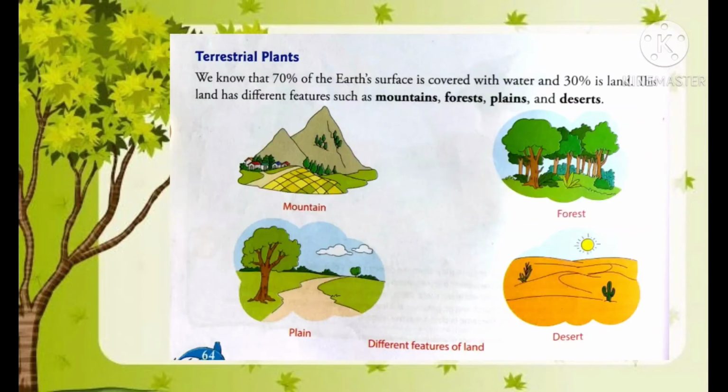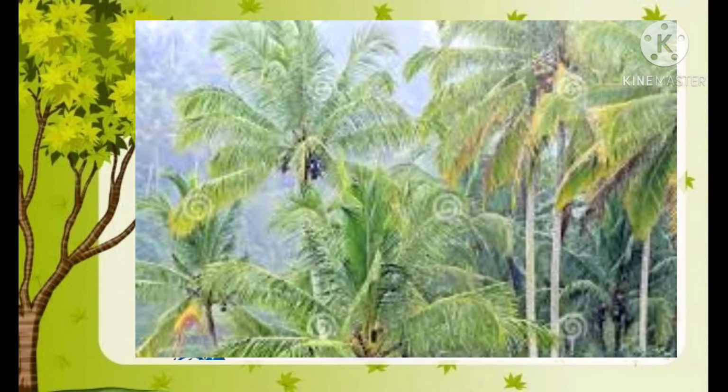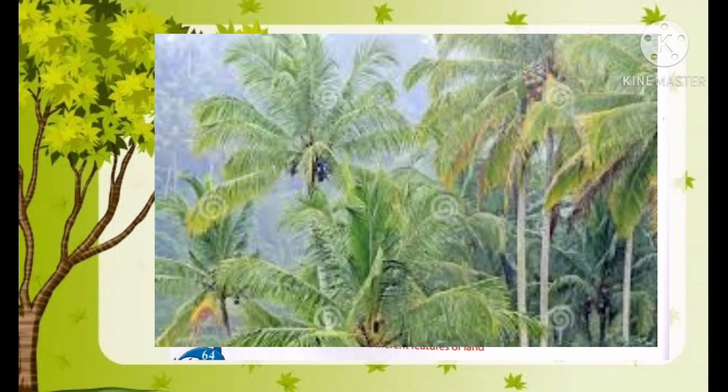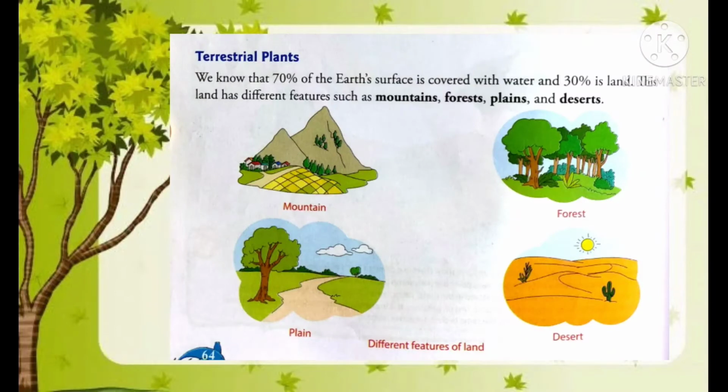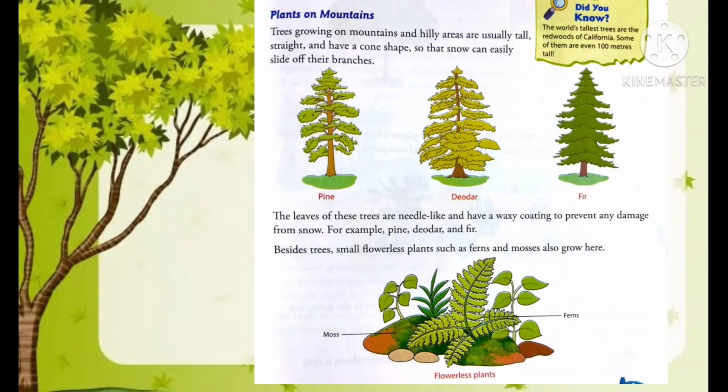So all those plants which exist on land survive in different areas by adapting to the natural conditions of that area. For example, a coconut tree is grown only in those areas where there is lots of rainfall. You will not find a coconut tree in a desert, because a desert receives very little rainfall. This is how different plants adapt themselves in different areas. Now let's study the features of terrestrial plants. First of all, we will learn about the plants on mountains.